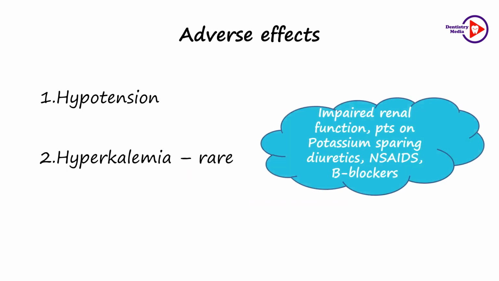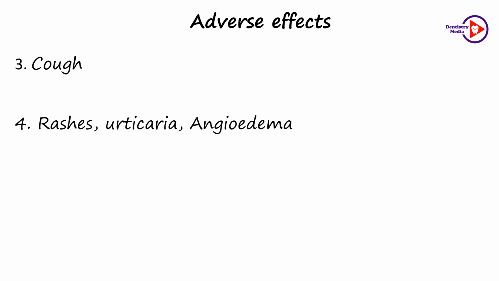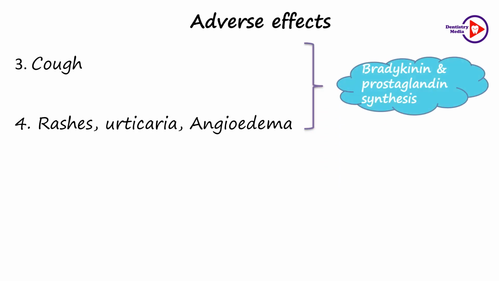This condition is rare, but it is likely precipitated in patients with underlying impaired renal function, the patients on potassium-sparing diuretics, non-steroidal anti-inflammatory drugs, and beta blockers. Dry cough, rashes, urticaria, angioedema are likely precipitated because of the increased level of bradykinin and prostaglandin synthesis. The dry cough and angioedema require the withdrawal of the drug, and such patients are prescribed angiotensin receptor blockers.